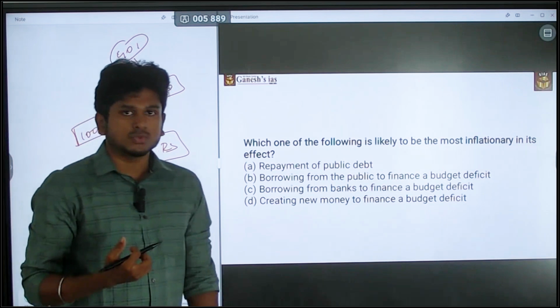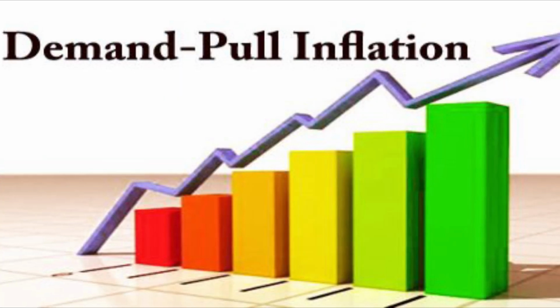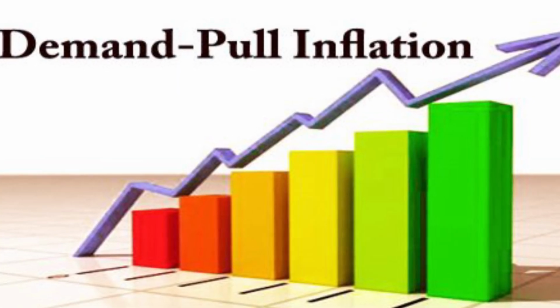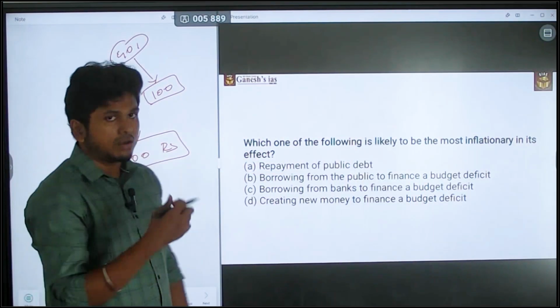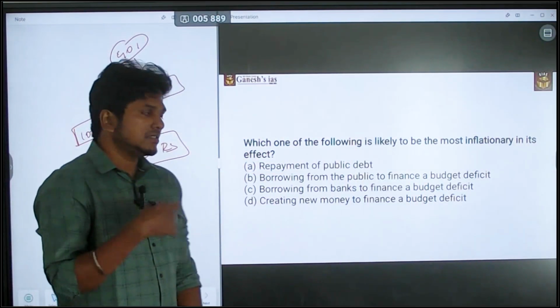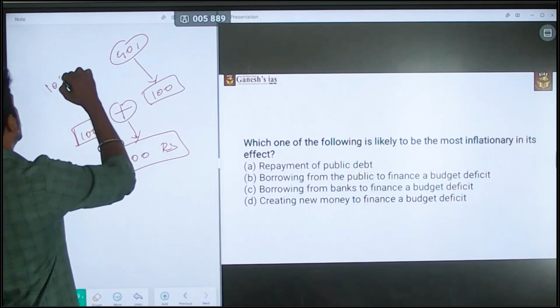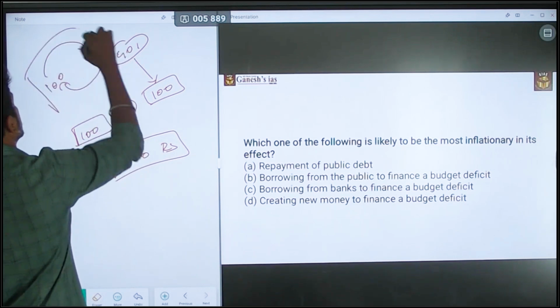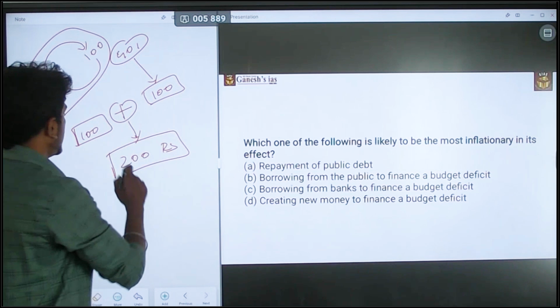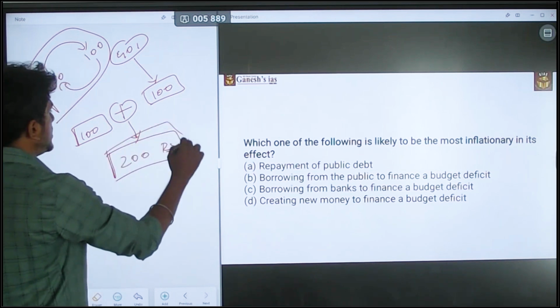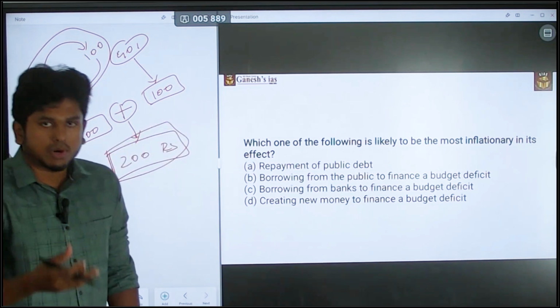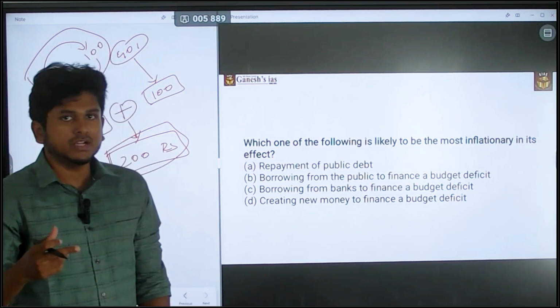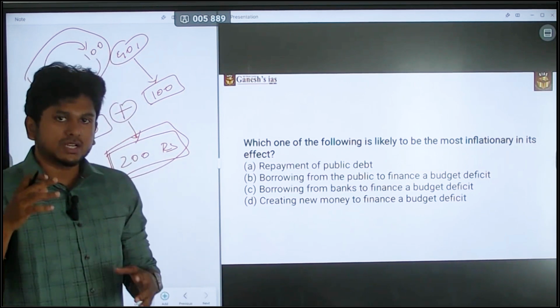That will lead to demand pull inflation. In all the three above statements, the cycle is run only by the 100 rupees in circulation. It is a cyclic one. But here you are adding an extra 100 rupees into the market, so that will lead to huge inflation in the market.